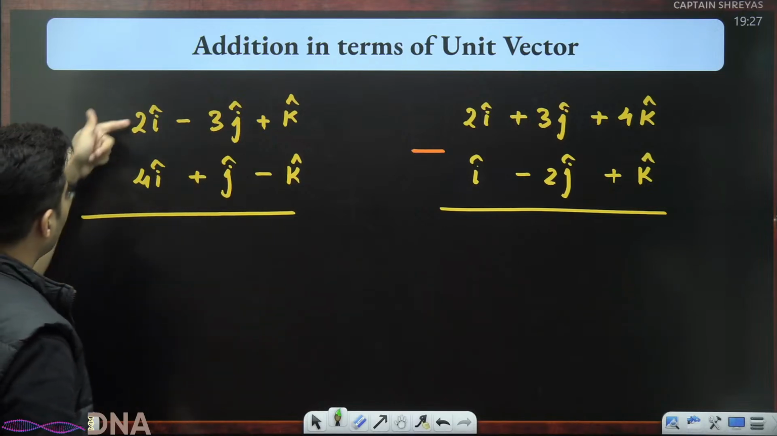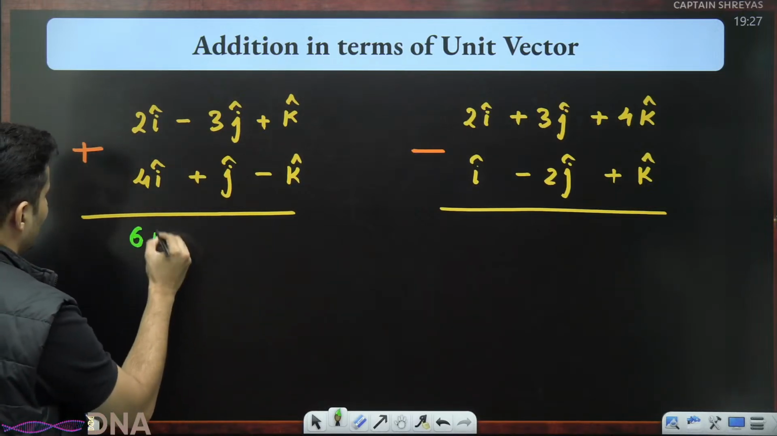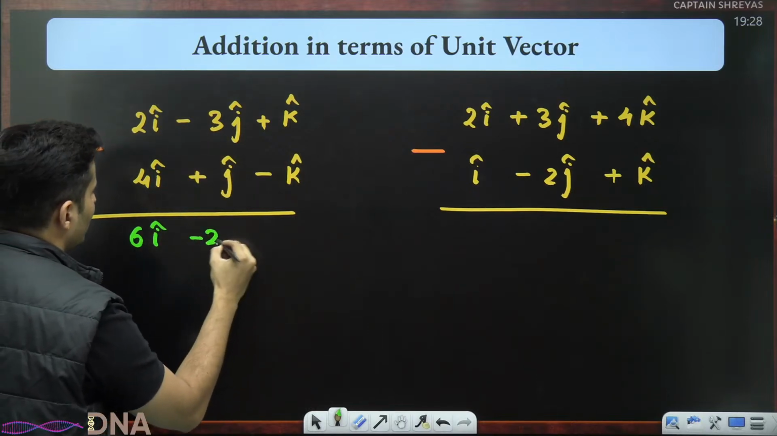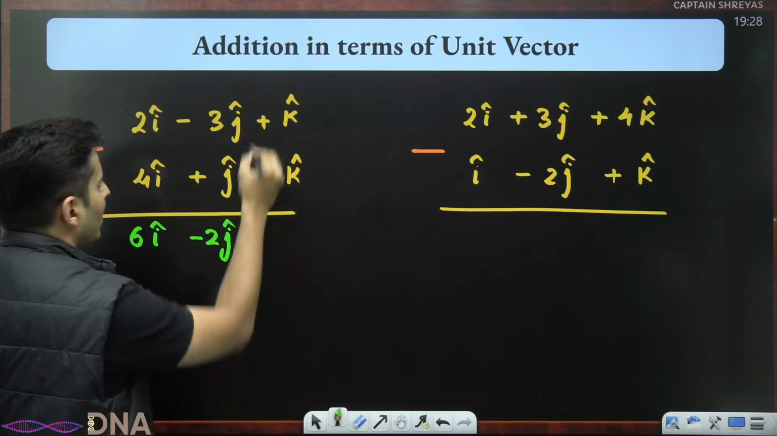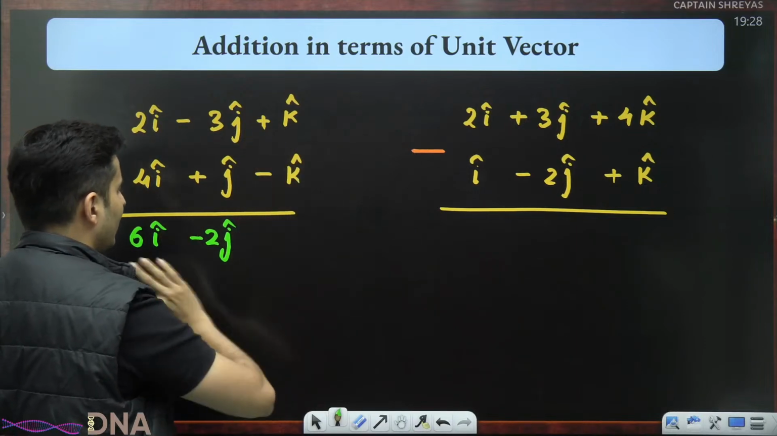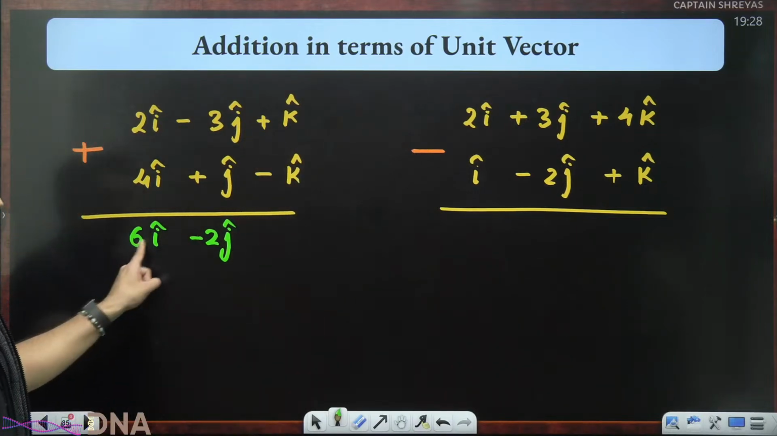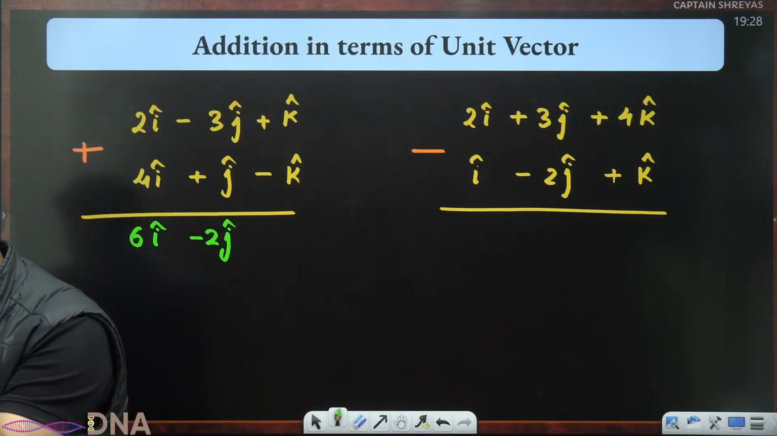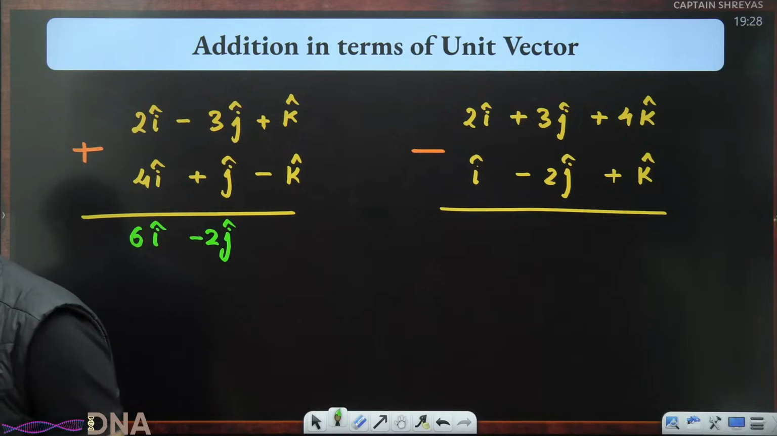So guys, just see over here, 2 plus 4 is just 6. So it is 6 I cap. Minus 3 plus 1 is minus 2. So minus 2 j cap. Plus and minus cancel, so there is no k cap over here. The answer is 6 I cap minus 2 j cap. It becomes so easy when you add or subtract in terms of unit vectors.